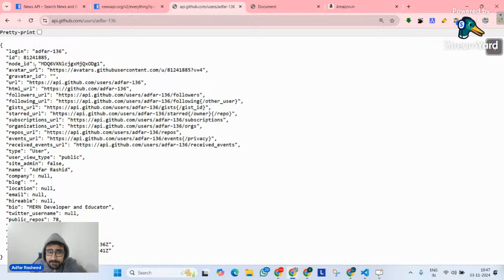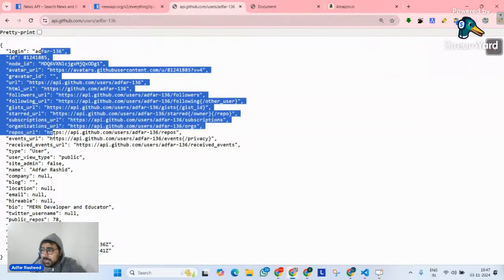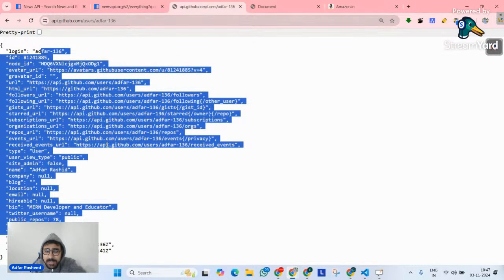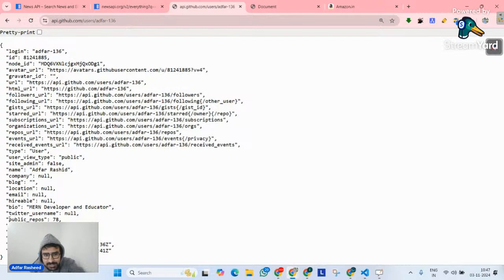As of now, if you look at this particular data point related to me, do you think there is one of the options that we have called public repos? The repositories that are on my profile, which are 78. Now, if they are 78, it means I can implement pagination on them, right?